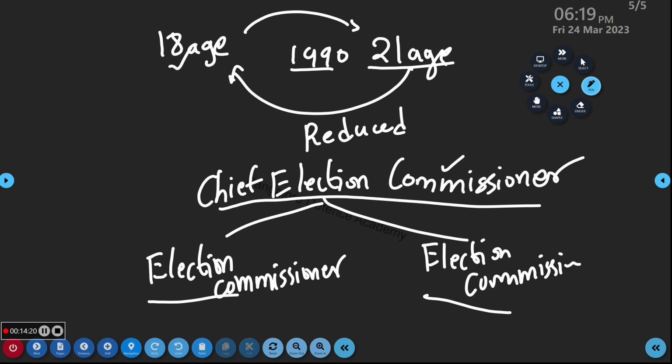You are voting, yes or no? And your leaders, they will go to which Sabha? They will go to which Sabha? Lok Sabha. What is meant by Lok Sabha?